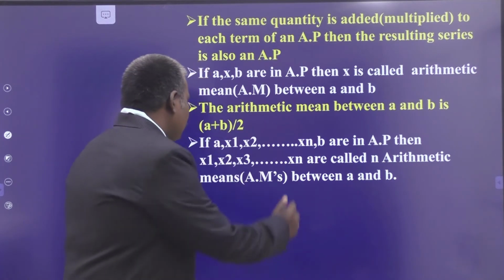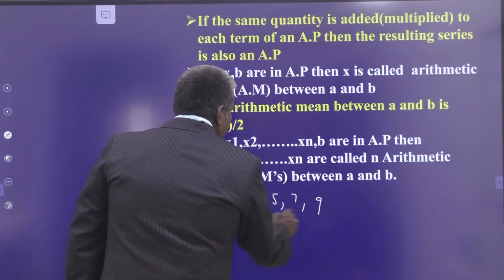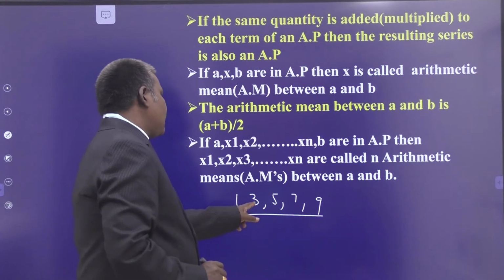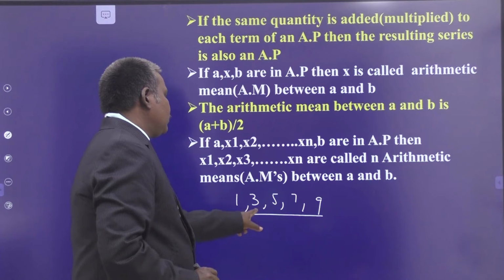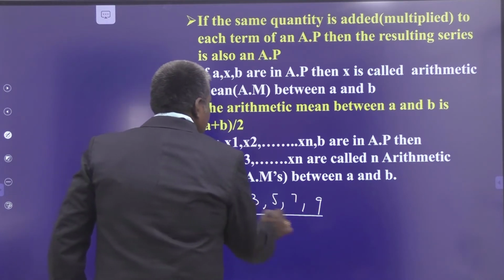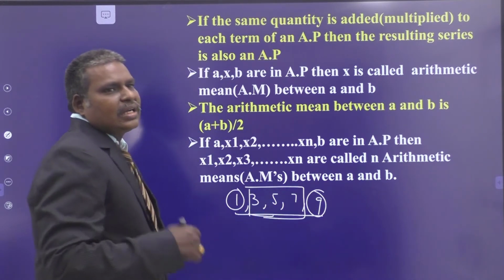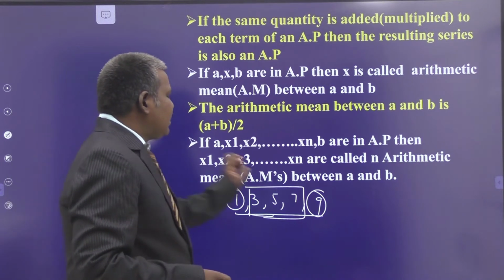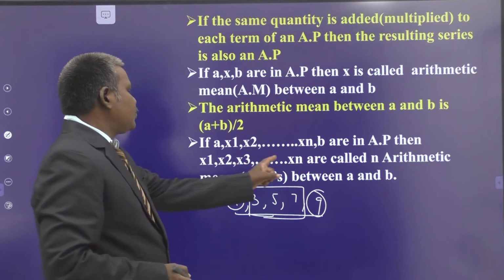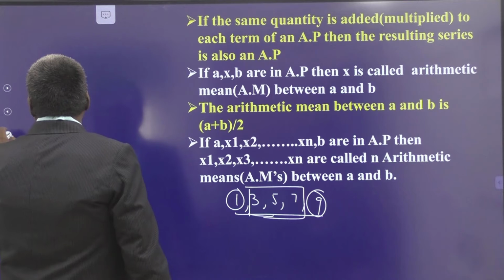Then we say that x1, x2, x3 and so on up to xn are called the n arithmetic means between A and B. Suppose 1, 3, 5, 7, 9. This is an arithmetic progression, because the common difference, taken in the same order, is 2, this is also 2, this is also 2, this is also 2. So this is A, say, this is B. Then these three numbers, 3, 5, 7, are called arithmetic means. We can insert any number of arithmetic means between the two given numbers. So x1, x2, x3 and so on up to xn are called n arithmetic means between A and B.